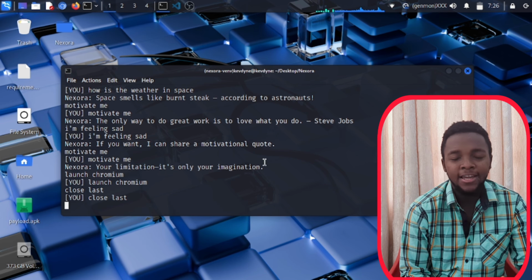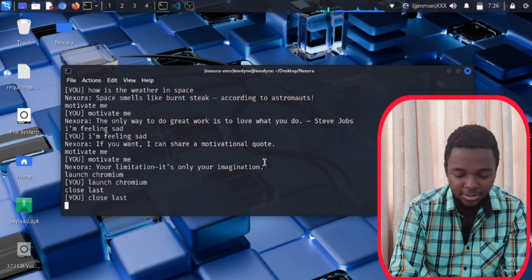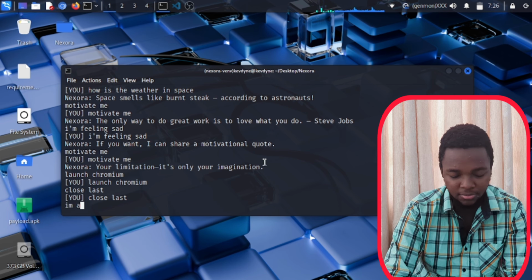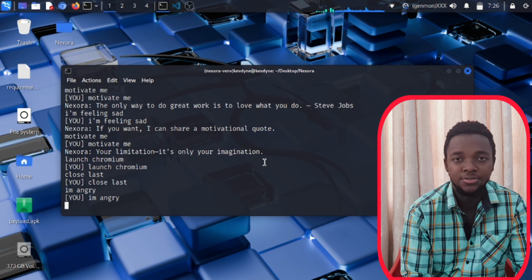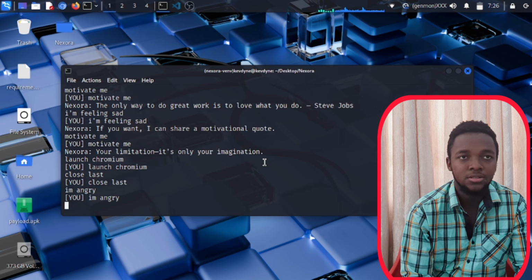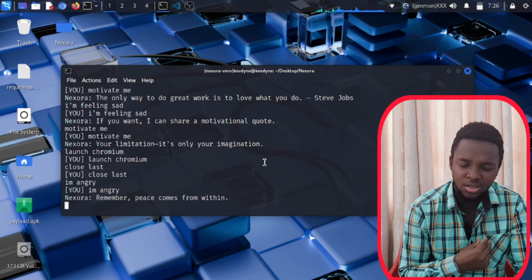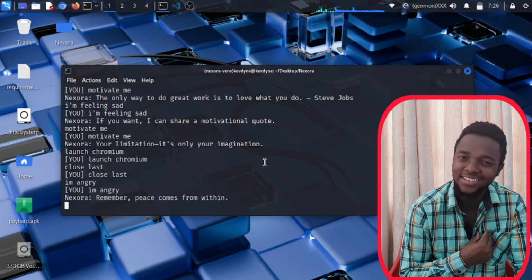Anyways, let's try I'm happy. Let's say, okay, no, I'm angry. These are just some small things that you can do actually. It's not necessary, but just some small things. Remember, peace comes from within. Within, guys. Here, from within.